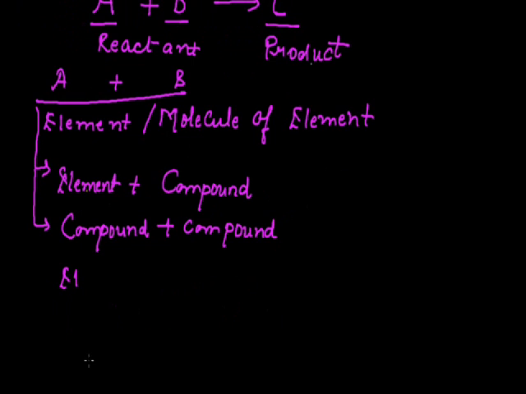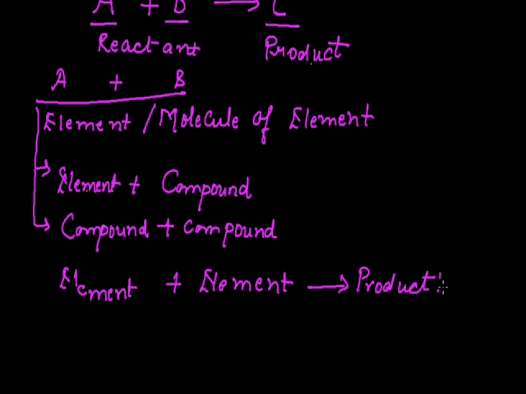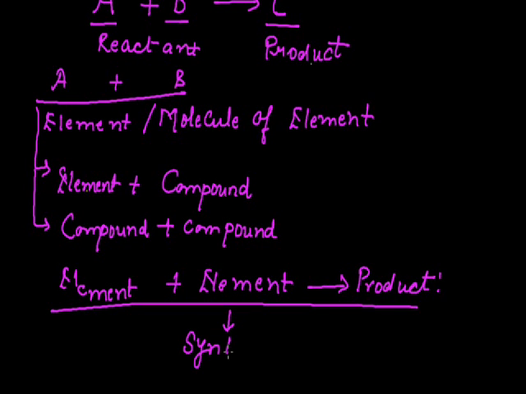When two elements combine with each other, and the product is formed, such a type of reaction is referred to as a synthesis reaction. It can be an addition also.